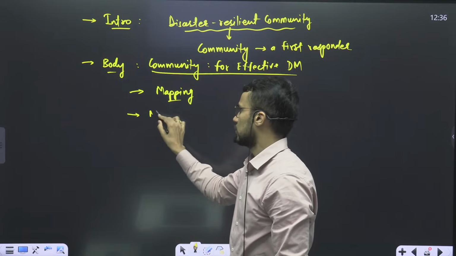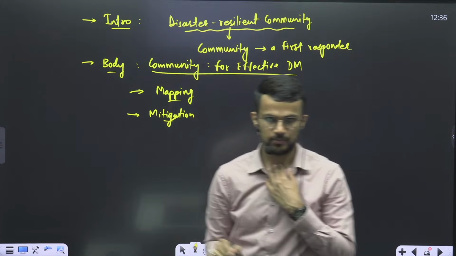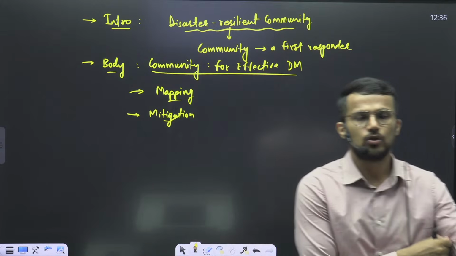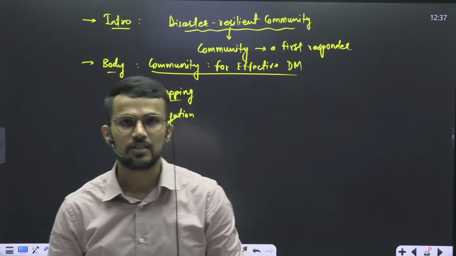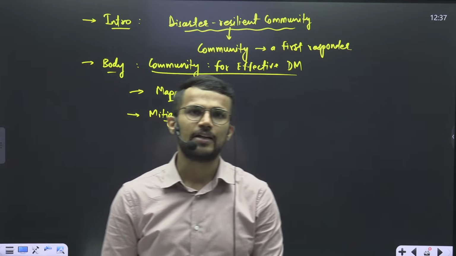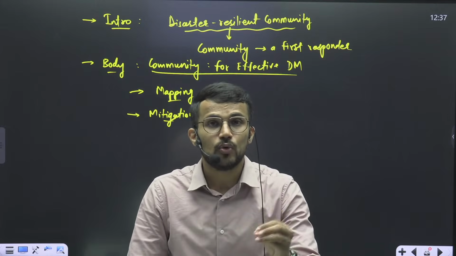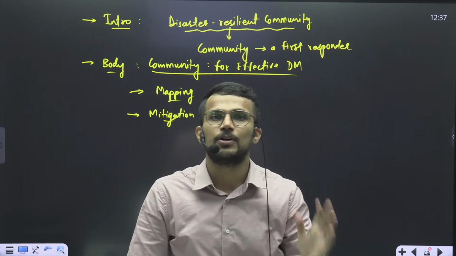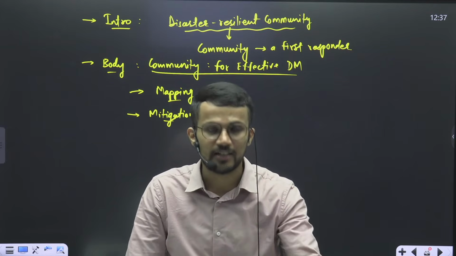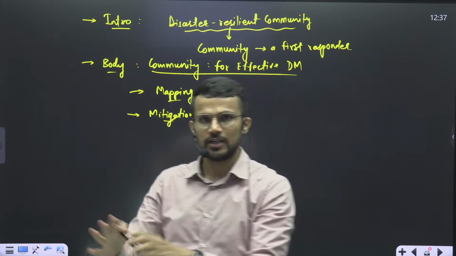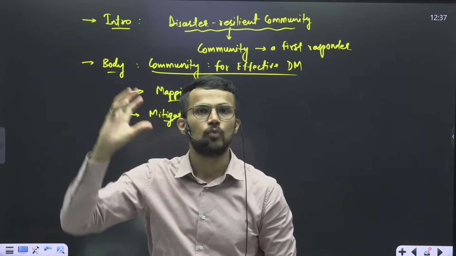Then in mitigation also community participation should be there. For example, suppose you want to construct a cyclone wall to protect a particular area from cyclone. You need to know where exactly you should construct that wall, and that can be highlighted by the local people: this particular area is low-lying, in this area we need a greater height of the wall.